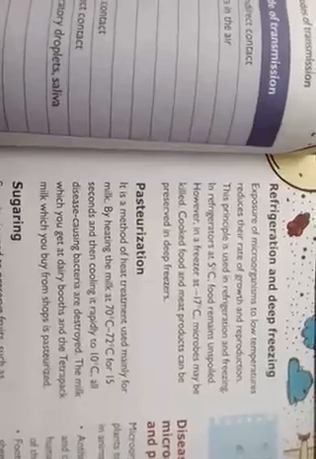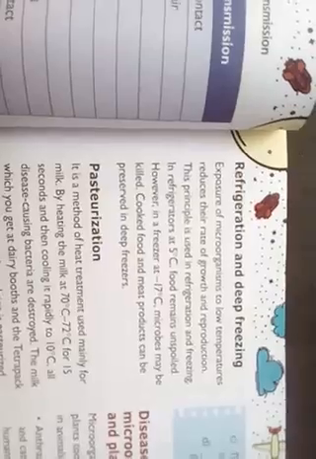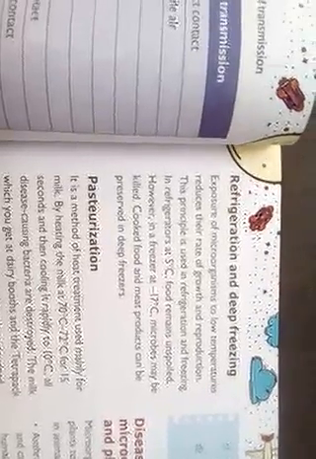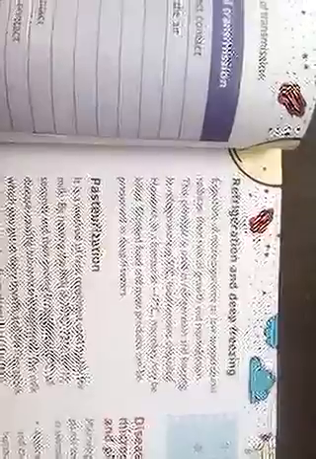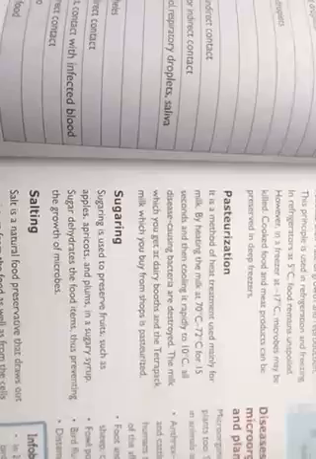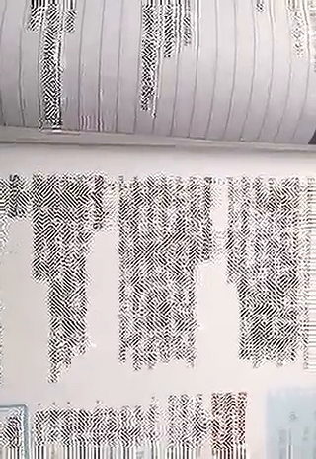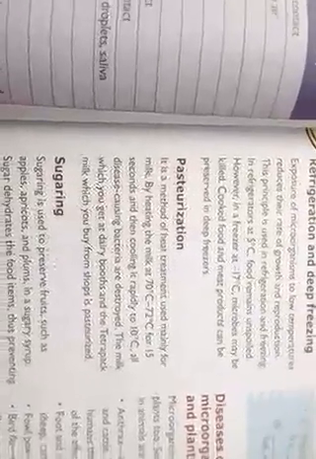Next one is the refrigerator and deep freezer. The temperature of a refrigerator is 5 degrees Celsius, so during that time your food will not be spoiled, and that of the freezer is minus 17 degrees Celsius. At this temperature, microorganisms present in your food get killed. After that, once you take the food out of the freezer, you can warm it and enjoy it again. Pasteurizing means heating milk at 70 to 72 degrees Celsius for 15 seconds, and again cooling it at 10 degrees Celsius.